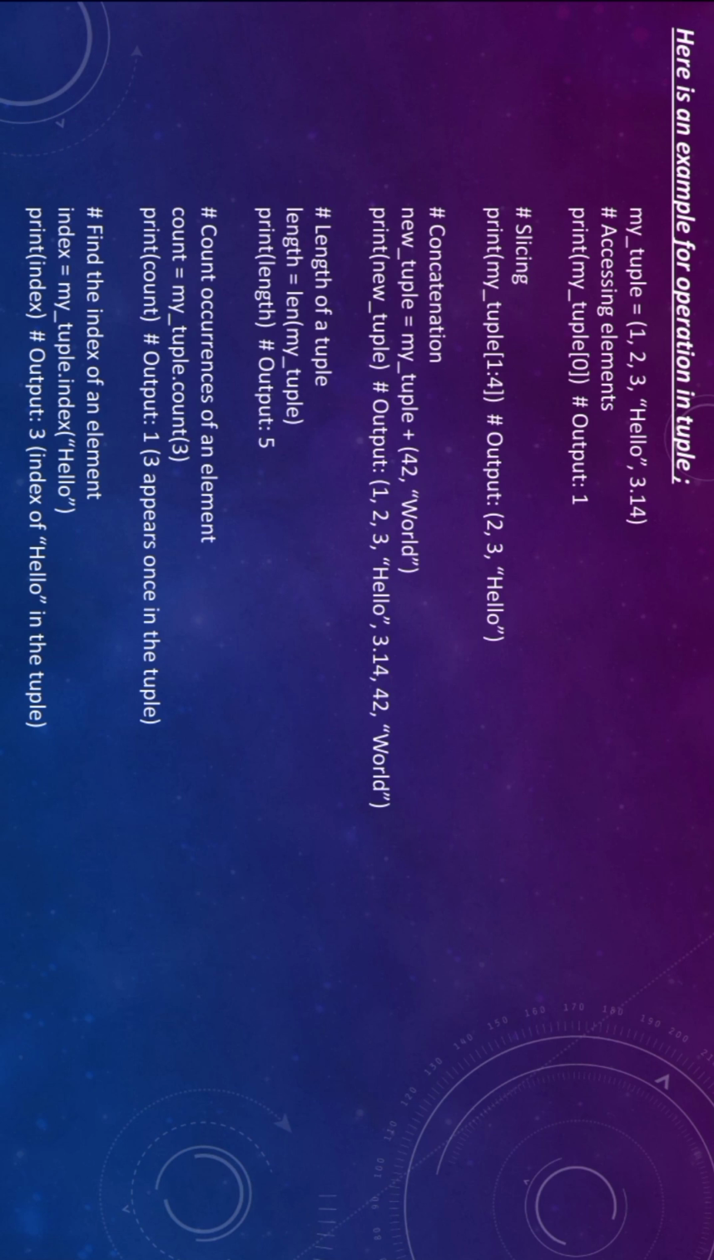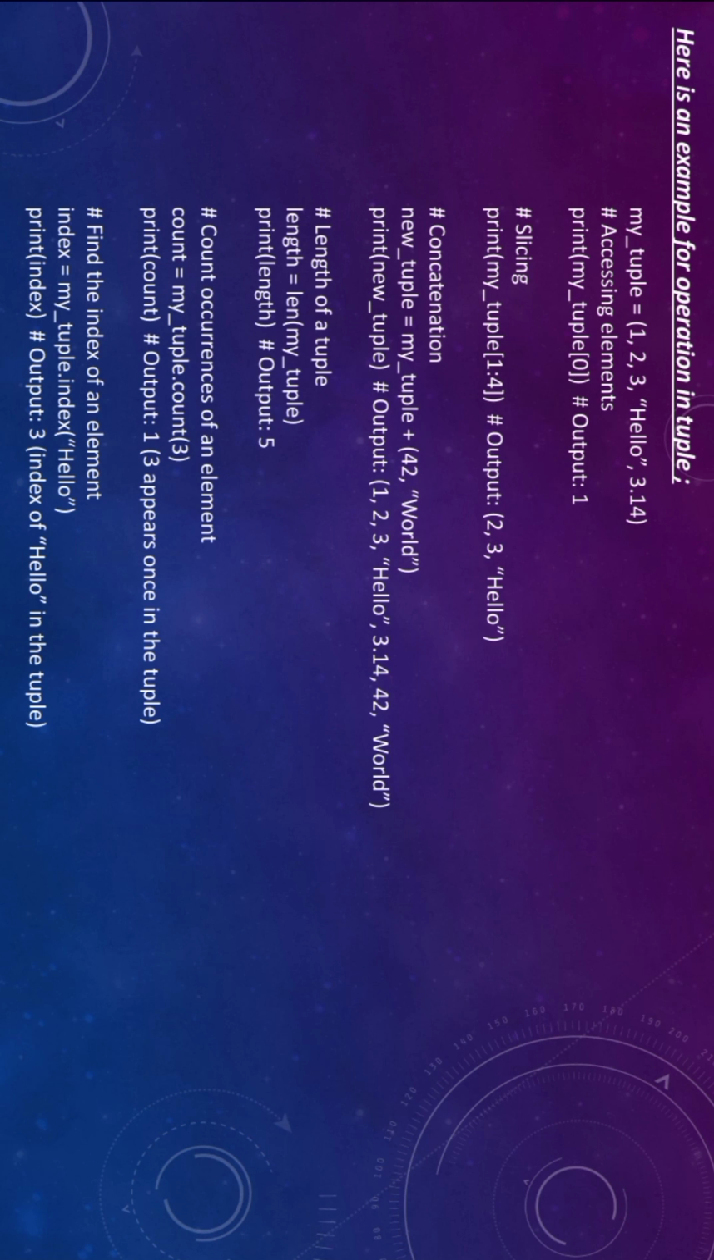And now we are slicing the elements. Slicing means we are taking the elements from where to where. For slicing we give print of my tuple, and inside we are slicing from 1 to 4.